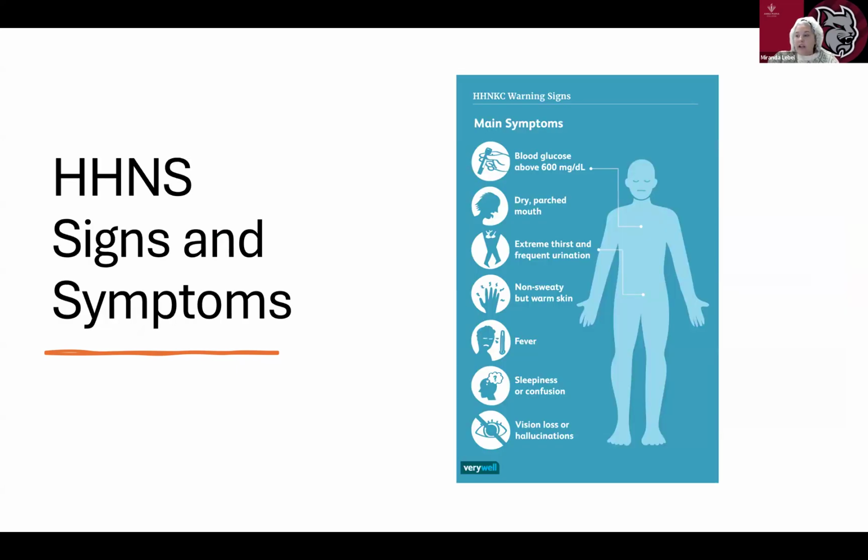I have a little infographic here about signs and symptoms. So, we're going to see severe hyperglycemia, dehydration, confusion or altered mental status, weakness, and fatigue. Other symptoms are going to be polydipsia, polyuria, and visual disturbances.